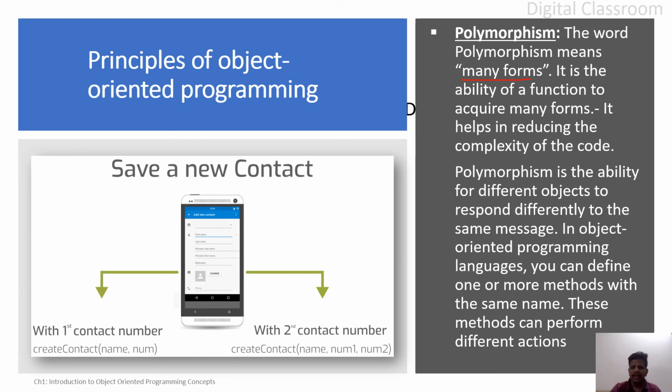It is the ability of a function, here function is nothing but a method, to acquire many forms, that is, functions with the same name acquiring many forms. It helps in reducing the complexity of the code. Take a real-time example, take the example of yourself. When you are at school, you will be a student.